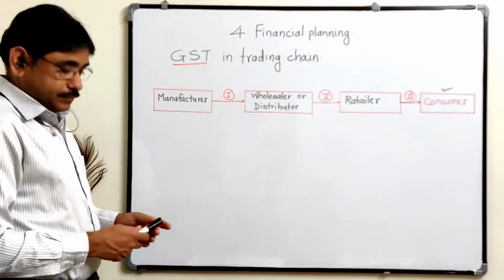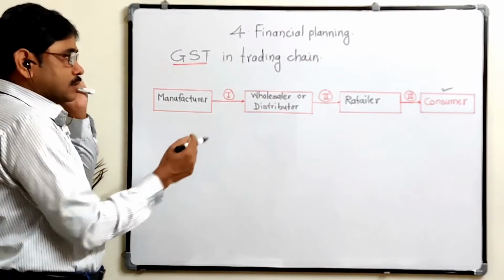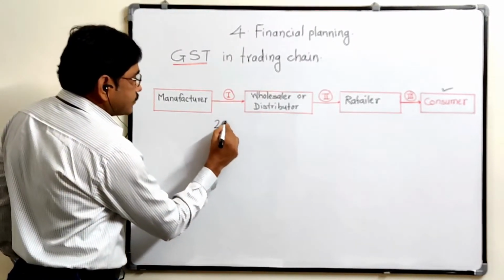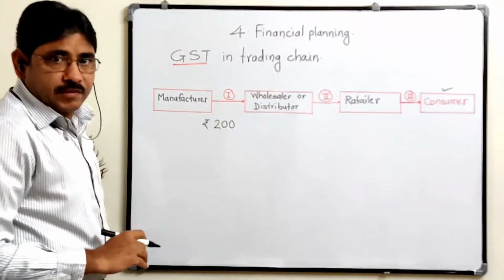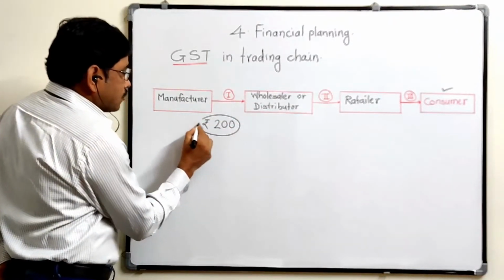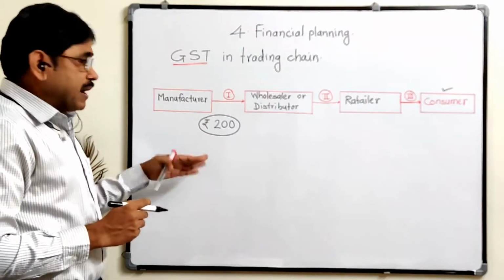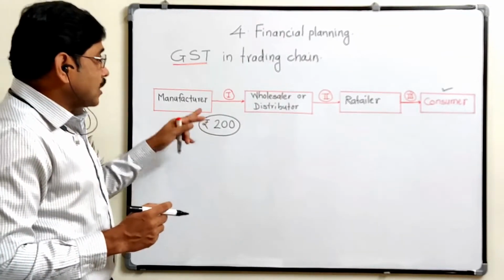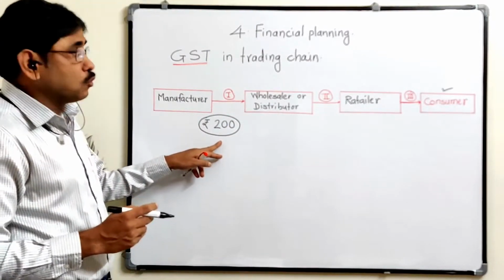That product is sold by the manufacturer to the wholesaler at rupees 200, including the manufacturer's basic cost and profit. So the wholesaler purchases this product at 200.